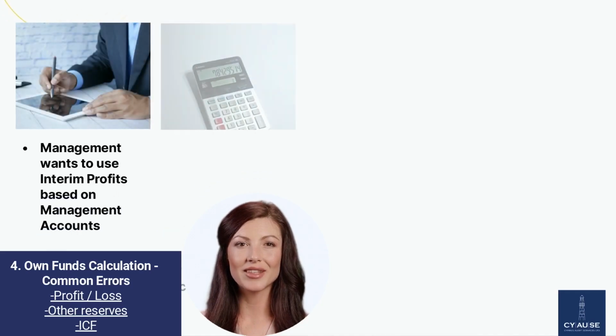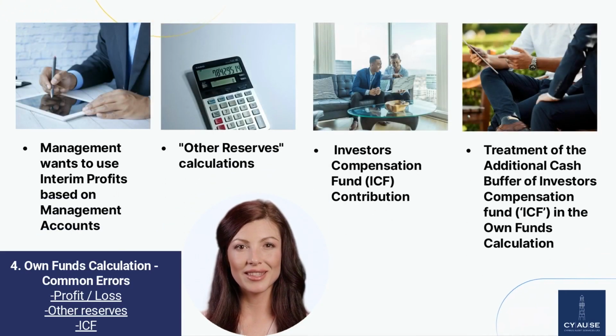In the event that management wants to include interim profits in its own funds calculations, despite audited losses, then its interim results should be audited by an independent, licensed audit and assurance firm and be approved by CYAUSE before they are used. Given the tight deadlines of COREP reporting, the above approach is not practical and is rarely used. The reference is from CYAUSE Circulars C305 and European Banking Authority.